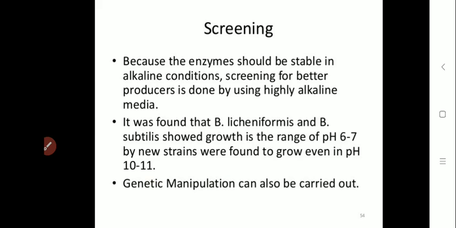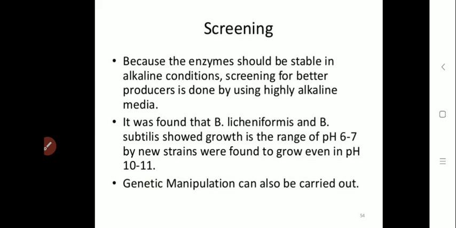The media is designed to contain alkaline conditions, and the microorganisms, be it fungal or bacterial cultures, which can produce such enzymes, are grown in this highly alkaline media, and the bacteria which can grow and survive in those conditions are screened or selected for the production of alkaline serine proteases.